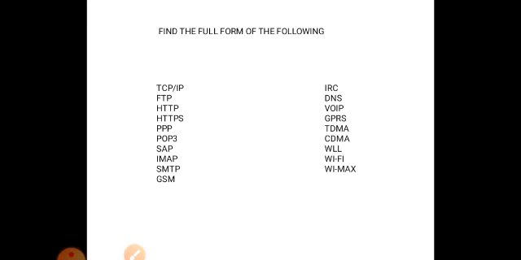To transfer files, we use File Transfer Protocol. To receive mail, we use IMAP. To send mail, we use Simple Mail Transfer Protocol. You have to understand the meaning of these protocol names and study the full forms.